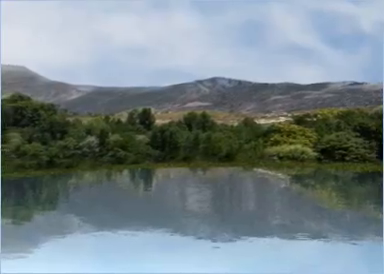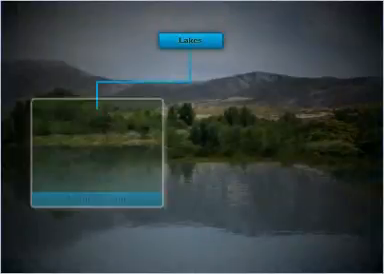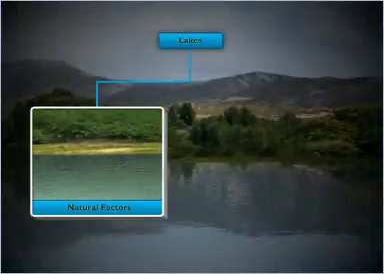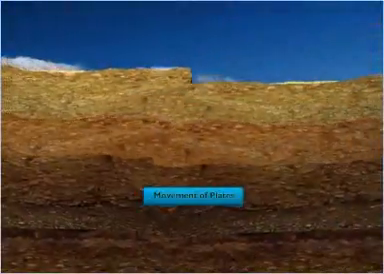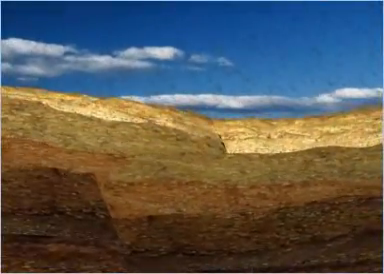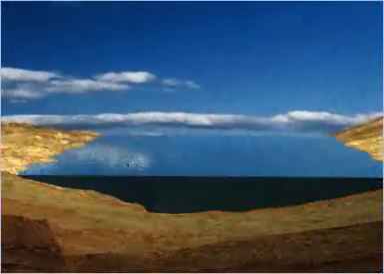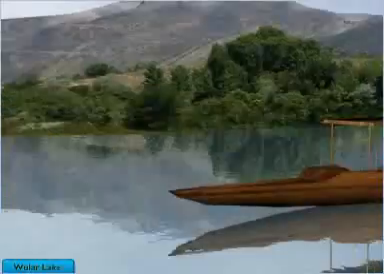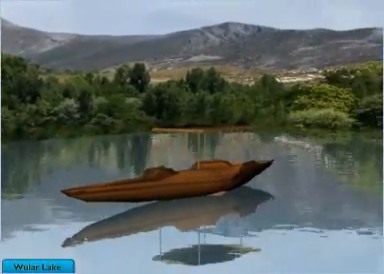Lakes can be further classified on the basis of their formation. They can be formed by natural factors or are man-made. Due to the movement of plates inside the earth, Earth's crust may sink relative to the adjacent region. This leads to the formation of a trough-like basin which gets filled with water to form a lake. The Wular Lake in Kashmir Valley is an example of a lake formed due to a structural depression.